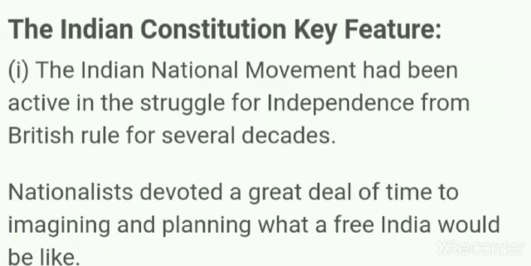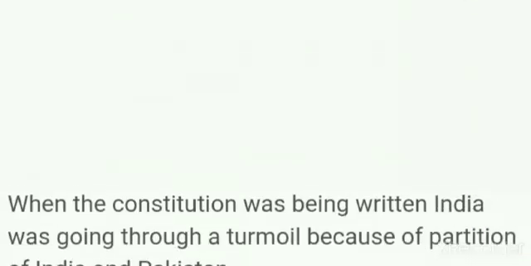Nationalists devoted a great deal of time to imagining and planning what a free India would be like. The leaders of the National Congress started to imagine as well as plan, decades before, how it should be, and what a free India would be like.